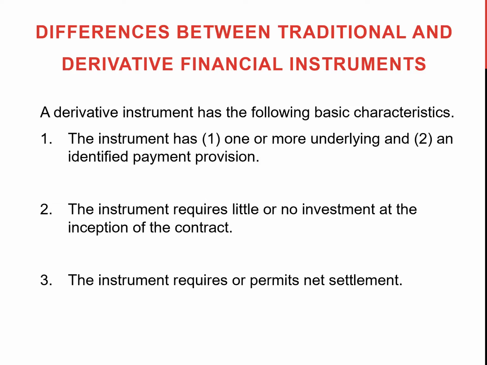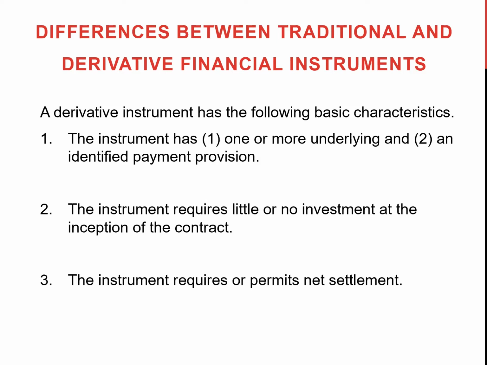In the previous lecture, you learned about the concept of financial derivatives, different types of derivative instruments, and an example of call options. Financial derivatives are a special type of instrument that a company invests in for different reasons, and they differ from regular financial instruments such as stocks and bonds. One major criterion of derivatives is that their values are driven by one or more underlying assets, such as other stocks, bonds, or commodities, and they also have an identified payment provision.